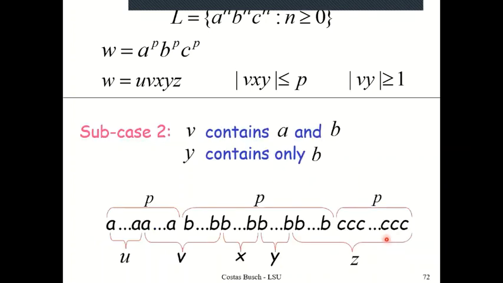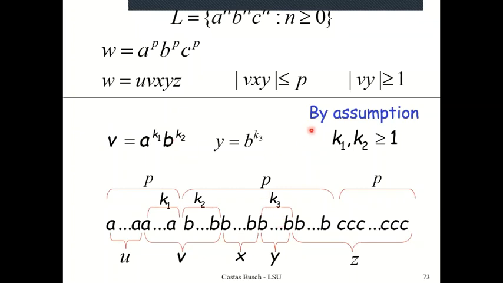Okay, now the second subcase. Remember that this time, in case number 5, I am saying that VXY consists of A's and B's. Now the second possibility, or subcase, I would say, is that V consists of A's and B's, and Y consists only of B's. Then what would happen? I would have to pump in some copies of V and the same number of copies of Y. Well, if I pump in some copies, let us say that it has these many A's and these many B's.